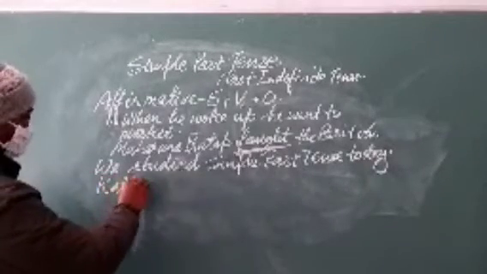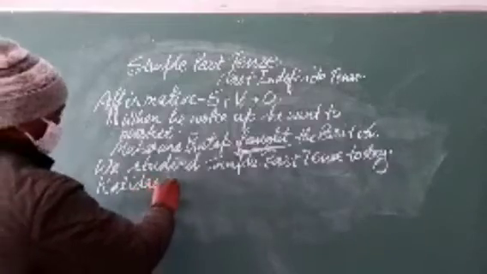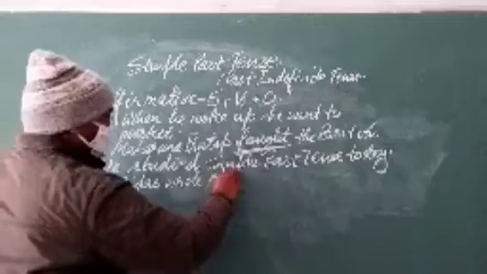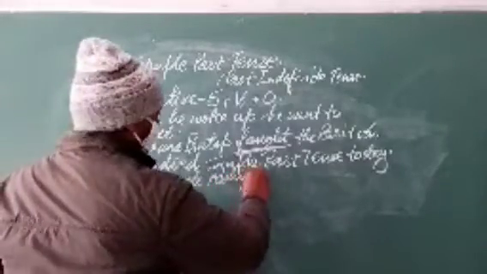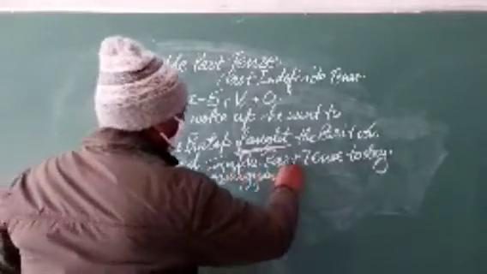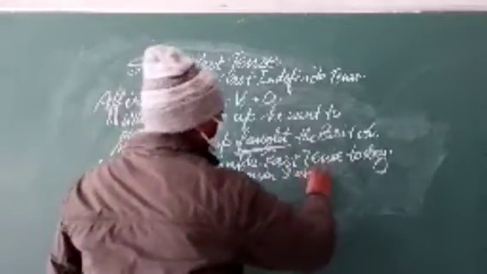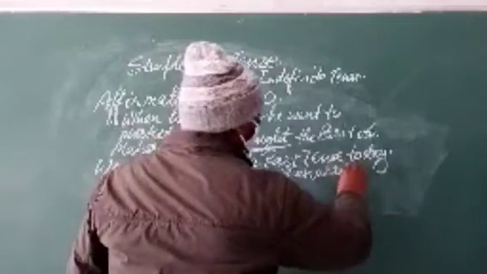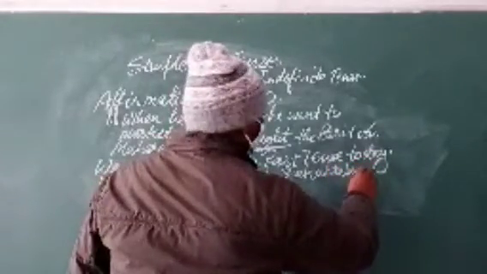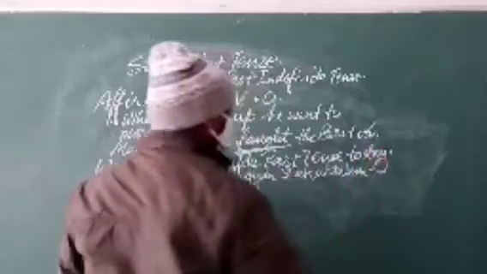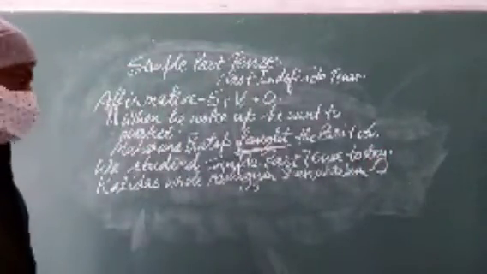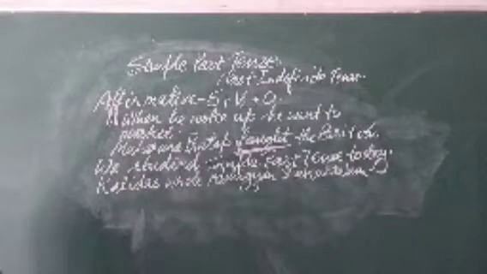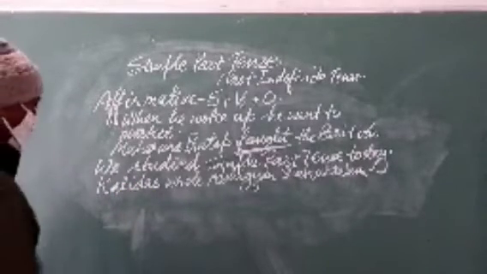Kalidas wrote Abhigyan Sakuntalam. Kalidas wrote Abhigyan Sakuntalam.